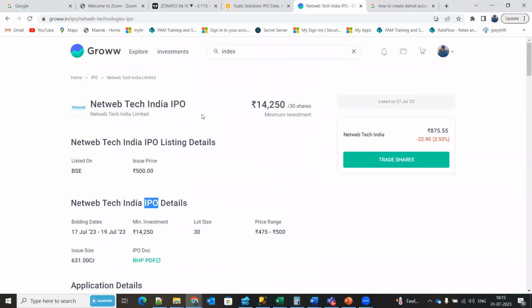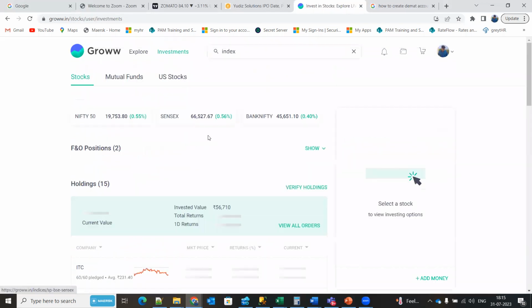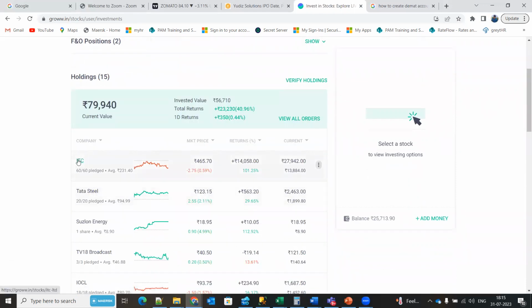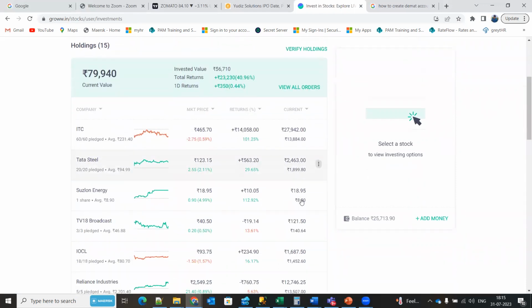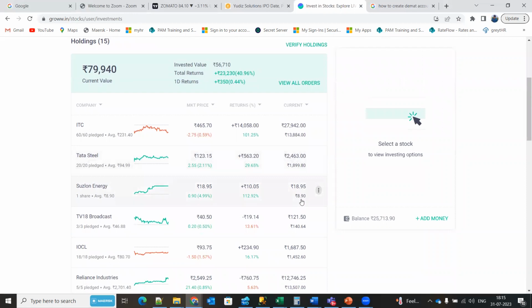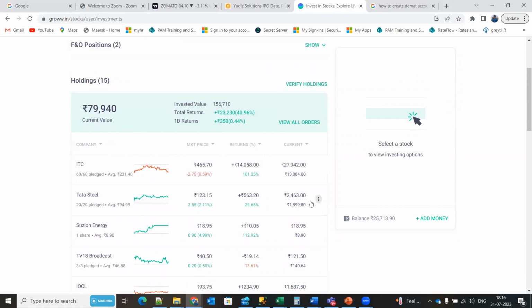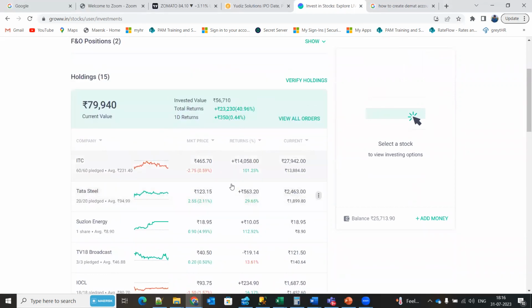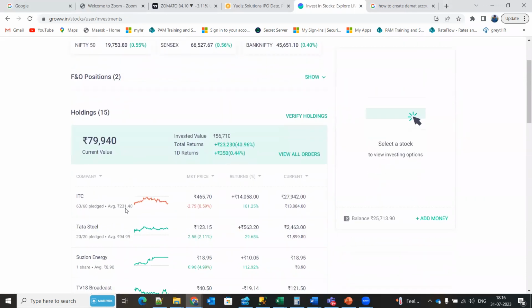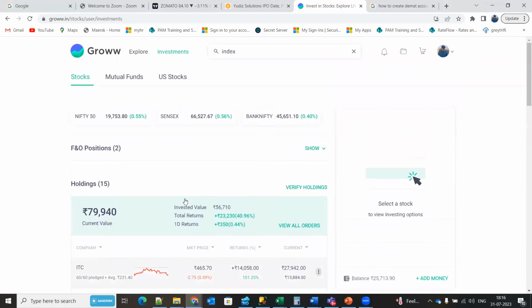So once everything is done, the shares will get listed under your name. If you have applied for an IPO, it will take at least 15 to 20 days to get listed, and it comes under your holding section. This is my holding section, and I haven't applied for an IPO. I got everything on the market itself. So this is how it looks. So the first step, you can get the share on IPO.